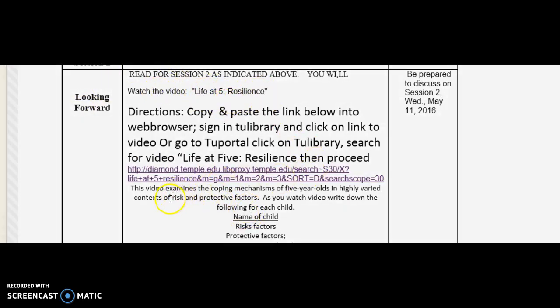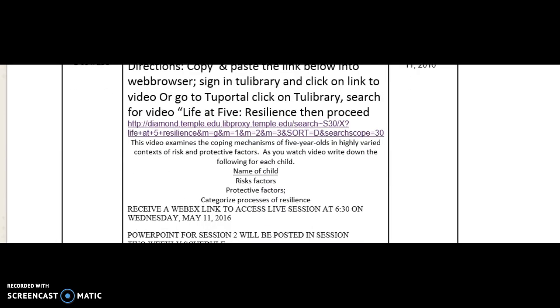And then you need to create a worksheet in which you do the following. As you're watching the video, you should be writing a grid that has the name of each child in the video, risk factors for that child, and protective factors.